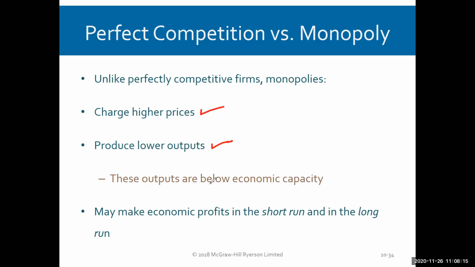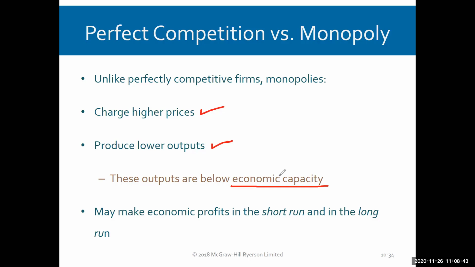And also these outputs are below economic capacity. In perfect competition at economic capacity, all the firms are producing at the lowest average total cost. So it's an efficient use of resources. They're at their lowest average total cost. However, with monopolies, they don't have to end up producing at the lowest average total cost. So they're producing below economic capacity and therefore producing at an inefficient spot.